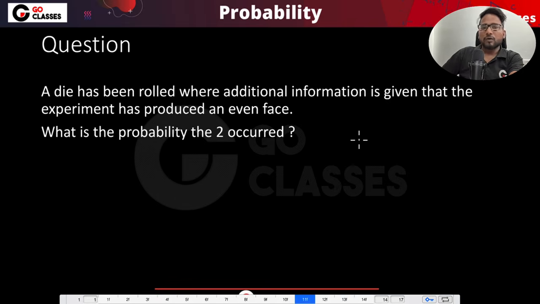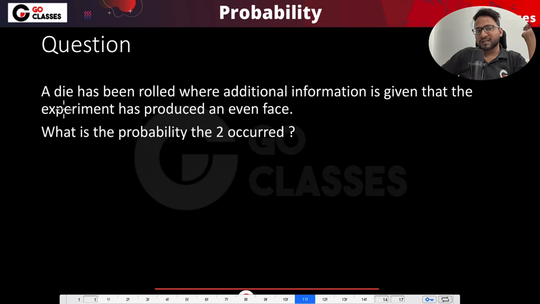Okay. Now let's just do this question. What they're saying is, a die has been rolled, where the additional information given is that the experiment has produced an even face. What is the probability that 2 has occurred? See, you are rolling a die, and now they are saying that whatever was the front face of this die was an even number. What is the probability it was 2?